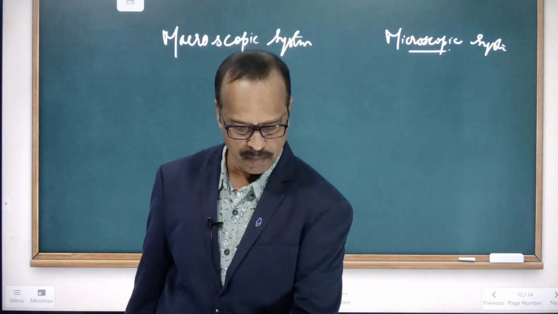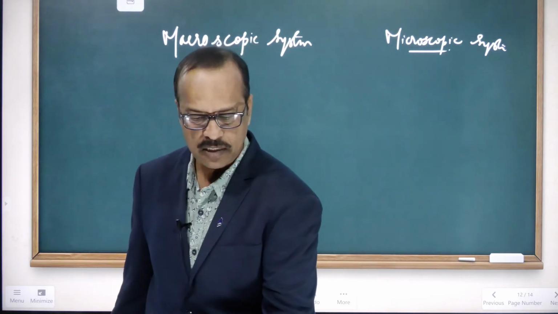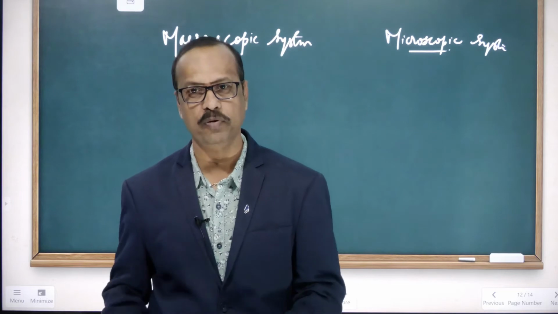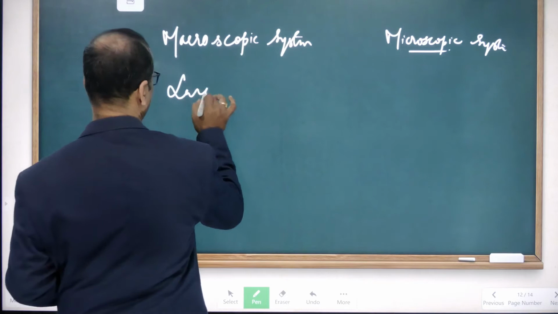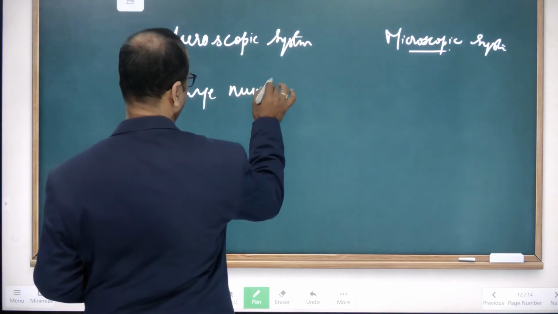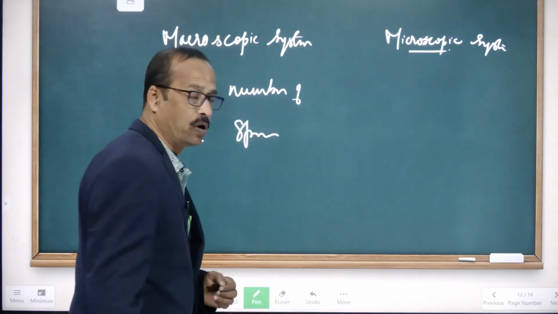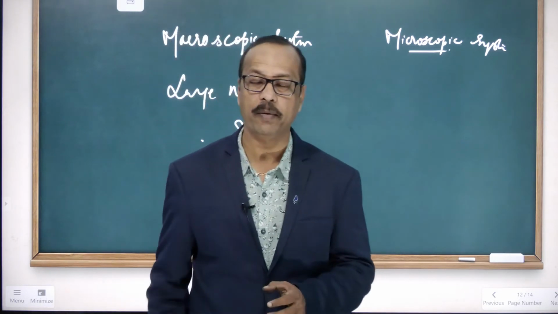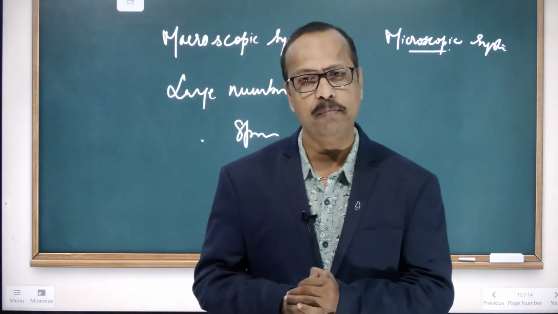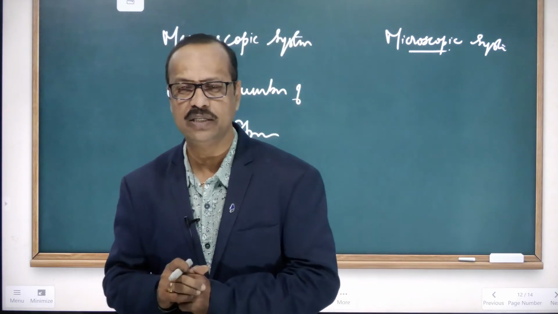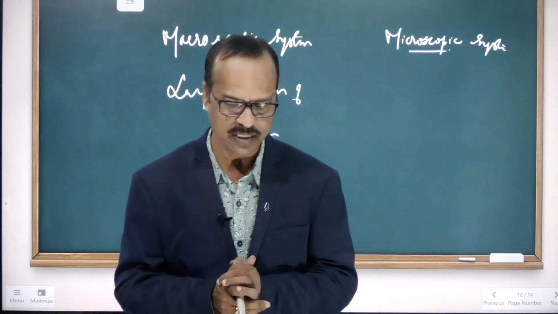Achha, first let's see the macro. Macro means what? The system containing a large number of chemical species is called macroscopic. Macro means big, more quantity. And micro is very small. If we discuss the small quantities of the chemical species, then that is called the microscopic system.